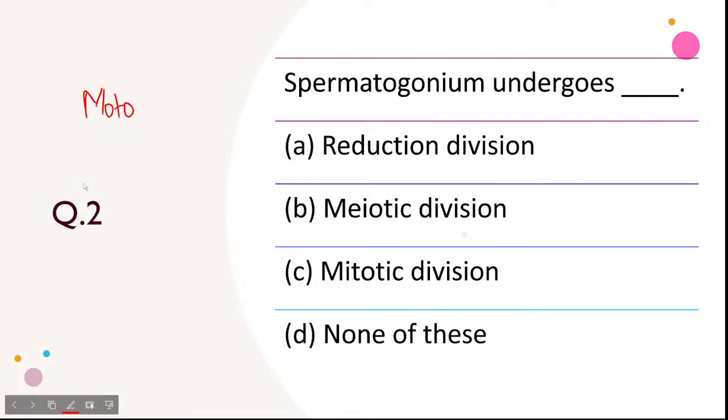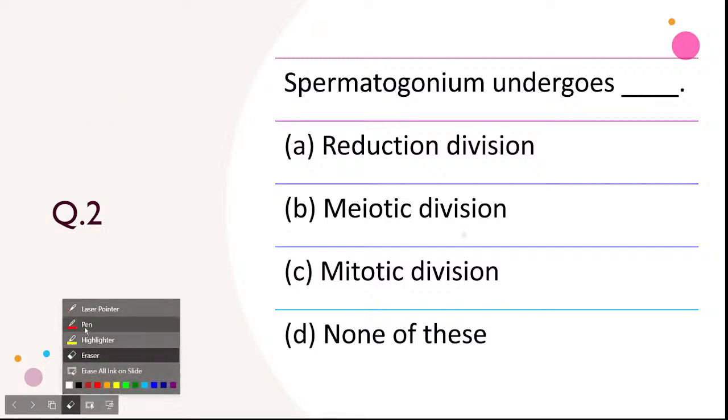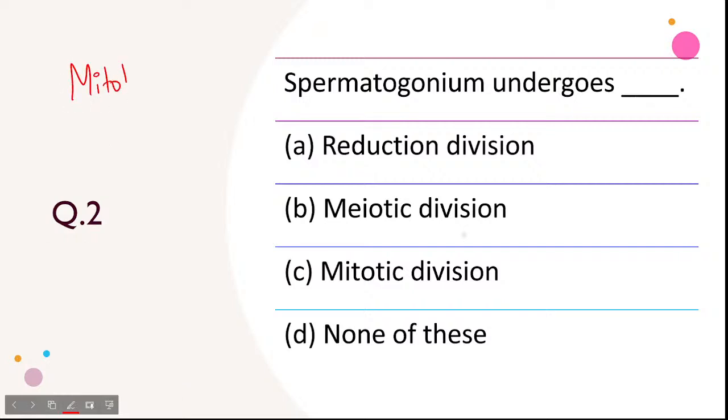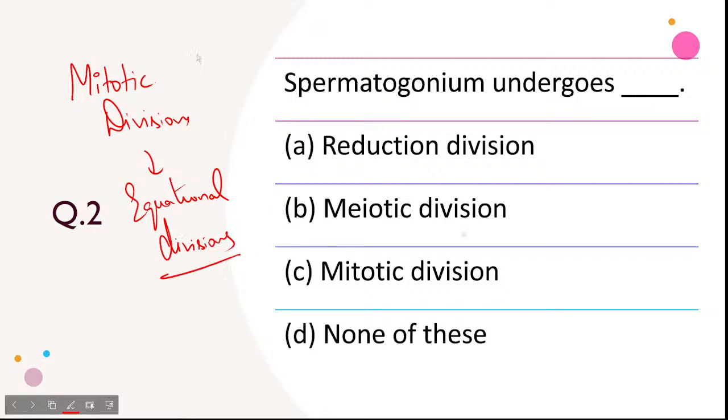Sorry. Okay, let me erase this spelling mistake. I'm very bad in spellings. So sorry. Mitosis. Okay, mitotic divisions are also known as equational division. It is also known as what? Equational divisions. Why are they called equational divisions? Because if there is 2n, it will produce 2n, which means there is no change in the chromosome number. They will produce equal number of chromosomes. They will not cause any changes in the chromosome number. They will remain same as it is. That is why they are equational division.